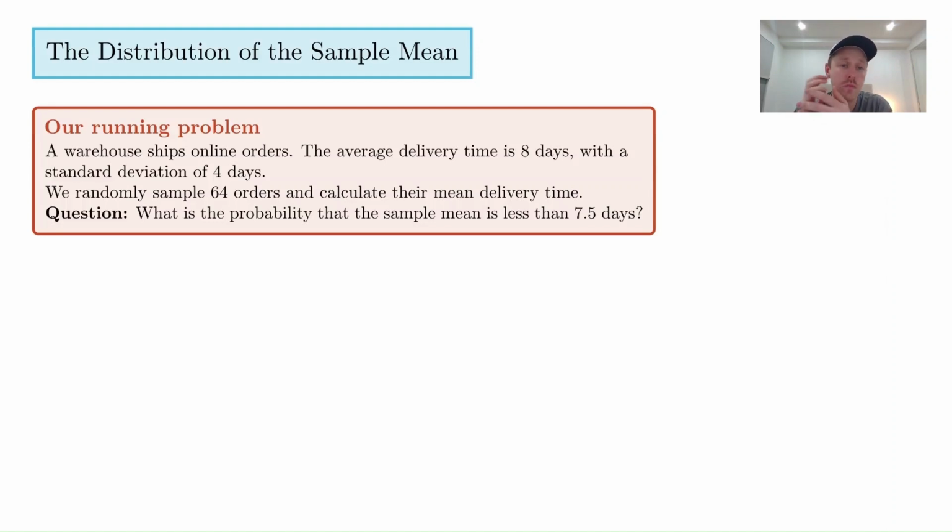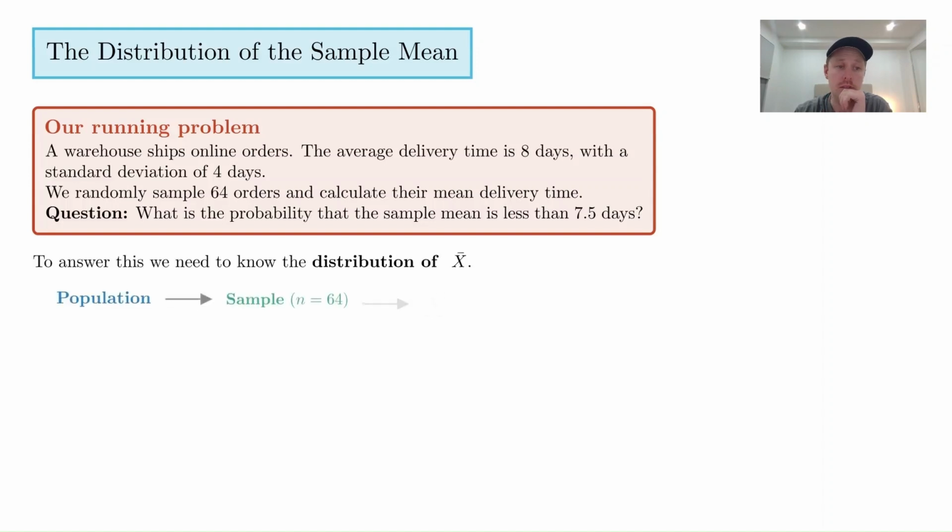Now, what I just want to point out here is that we don't know what the distribution is. And what's going to be such an interesting conclusion of the central limit theorem is that it actually doesn't matter. So maybe I've given the game away a little bit, but keep that in mind as we go through. To answer this kind of question, we would need to know the distribution of the sample means. In order to know the probability that the sample mean is less than 7.5 days, we would need to gather some information. Maybe we could do lots of samples and then work out where 7.5 days sits in that sample, and then work out the probability that it's less than that, right?